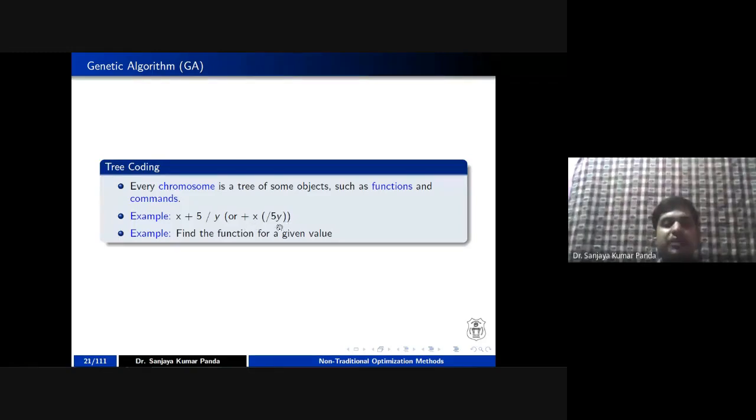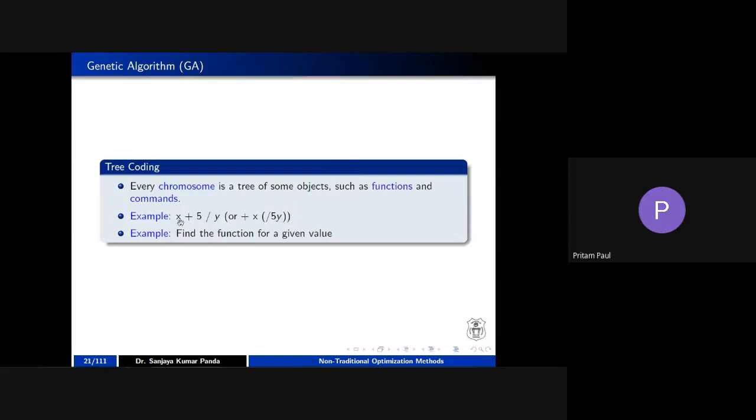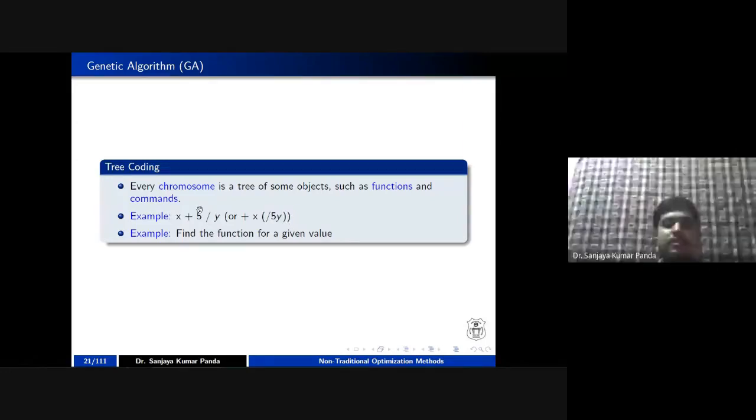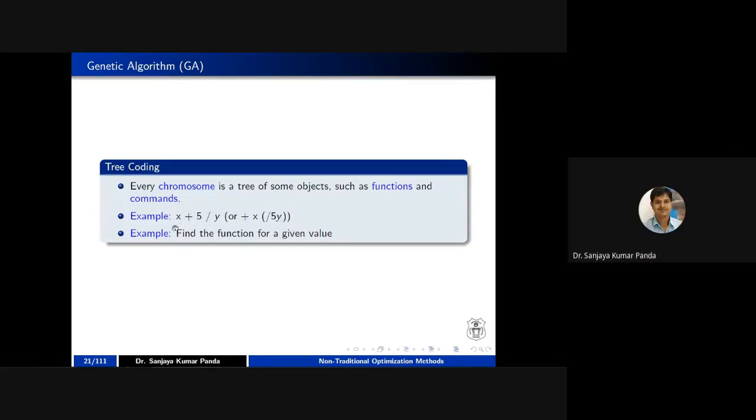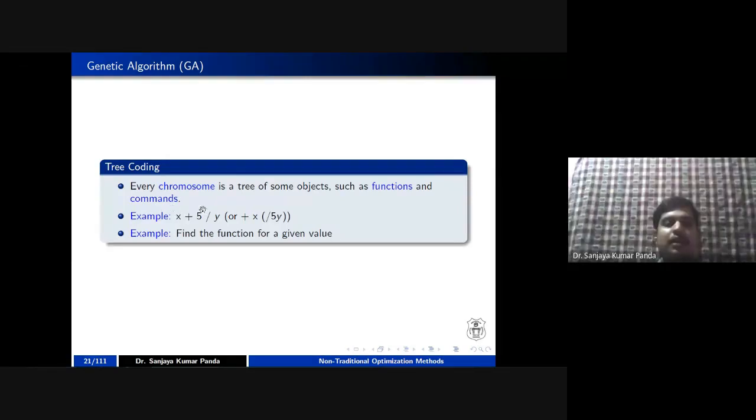If you apply prefix notation, as there is no bracket, obviously the division operation has higher priority. So 5 slash y will be slash 5y. Then it will be added with your x. So it is plus x divided by 5y. That's why I have written it. But in this tree coding, if I take the bracket of x plus 5 divided by y, then in that case first x plus 5 will be evaluated, then the division operation will be done.